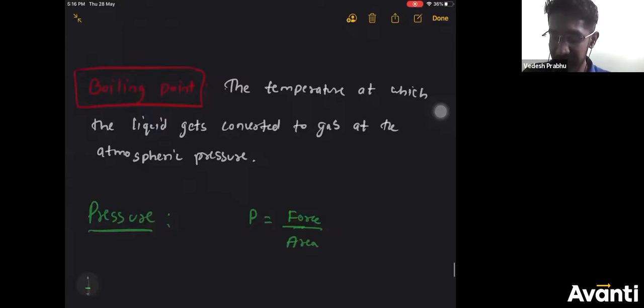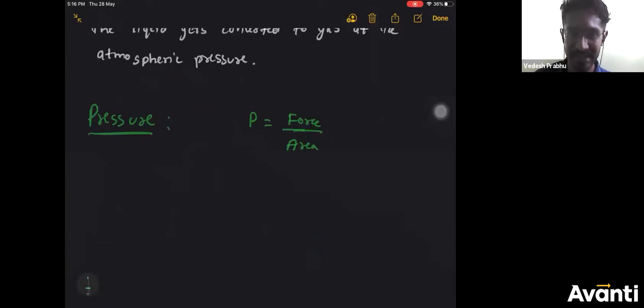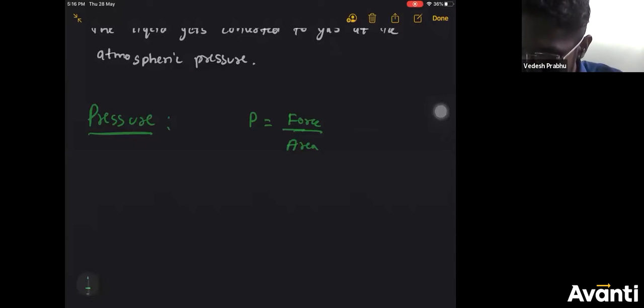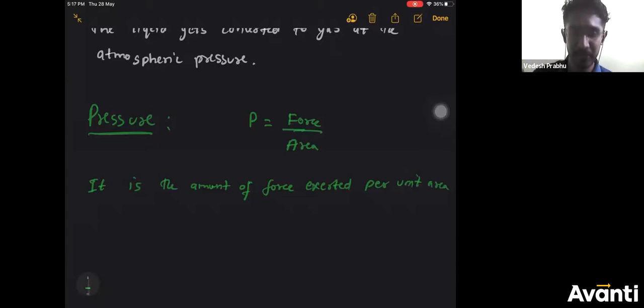Now from chemistry point of view, it is the amount of force exerted per unit area.